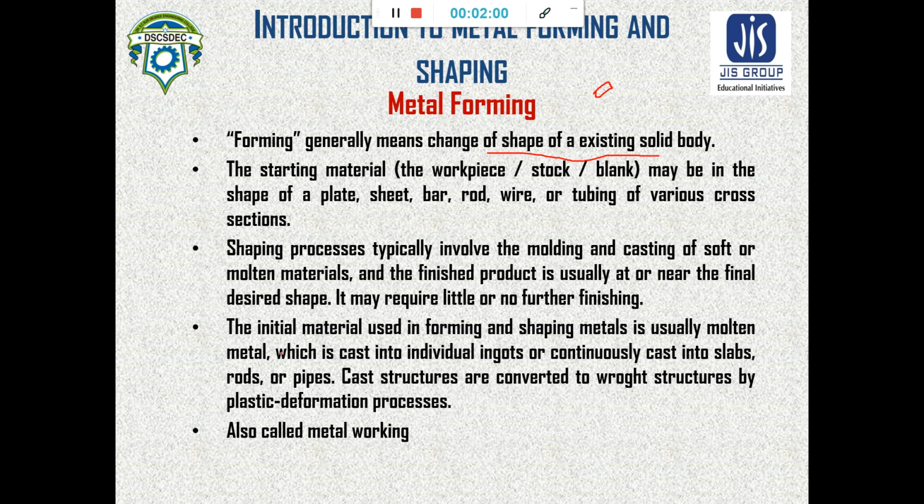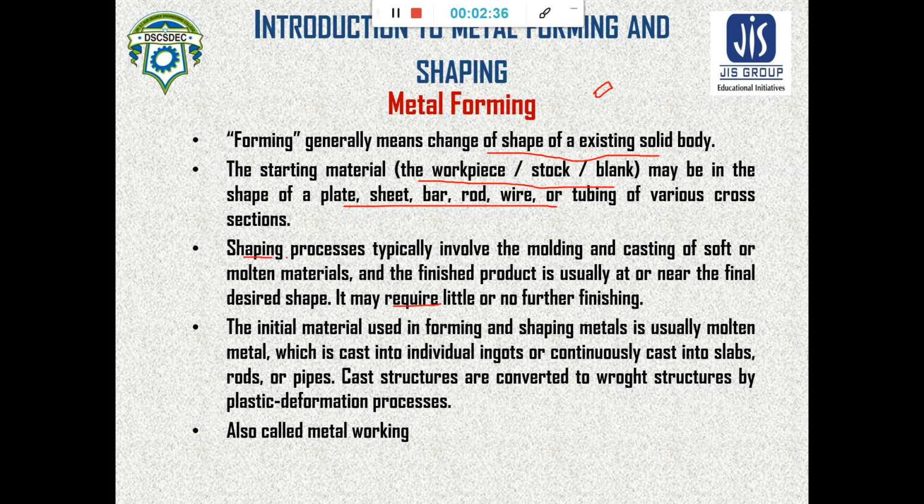For forming, the starting material is called workpiece, stock or blank, and may be given the shape of plate, sheet, bar, rod, wire or tubing of various cross sections. So this is the process of forming. How this can be achieved, we will see. And another type of process is called shaping. This is also metal working.